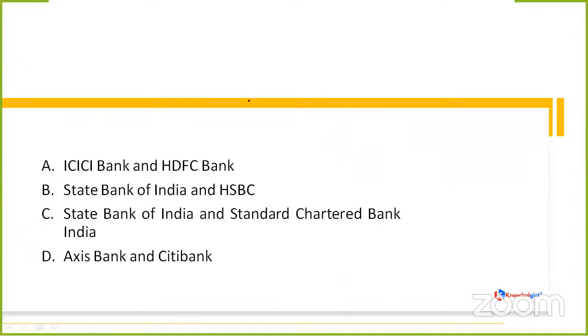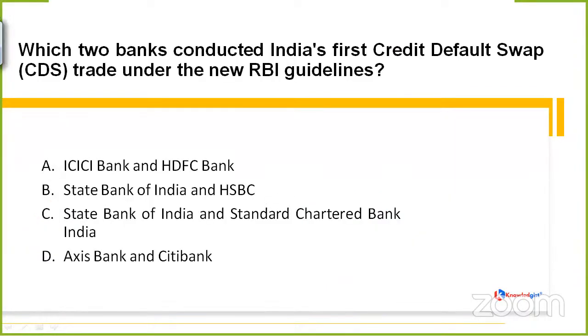That is option C. Now talking about the next question, it is asking which two banks conducted India's first credit default swap trade under the new RBI guidelines. We have to tell the names of the two banks which have conducted this serious trade.